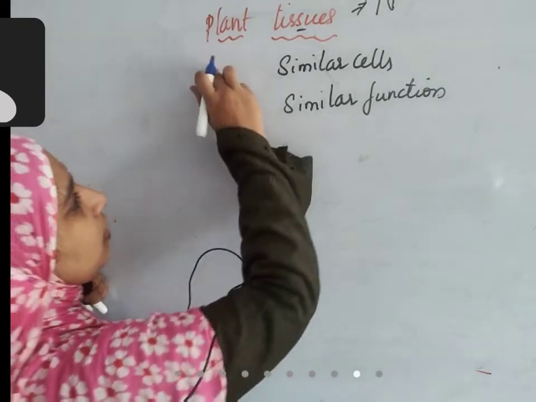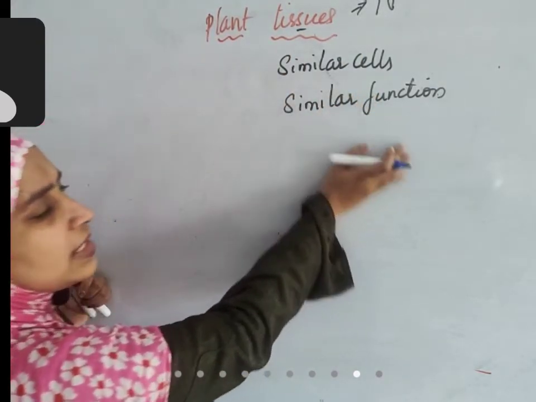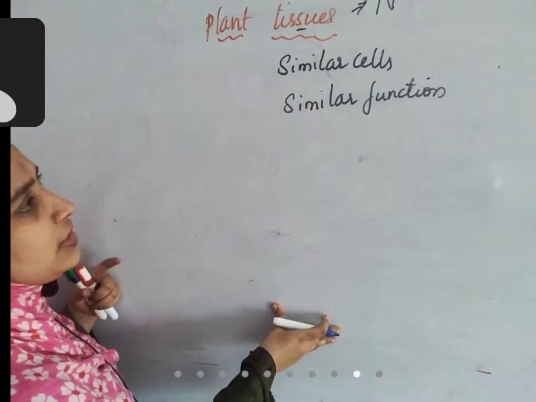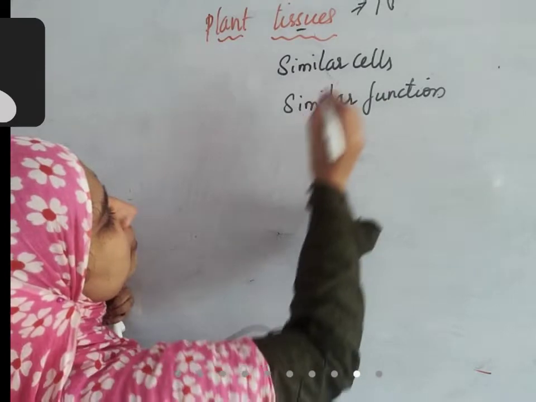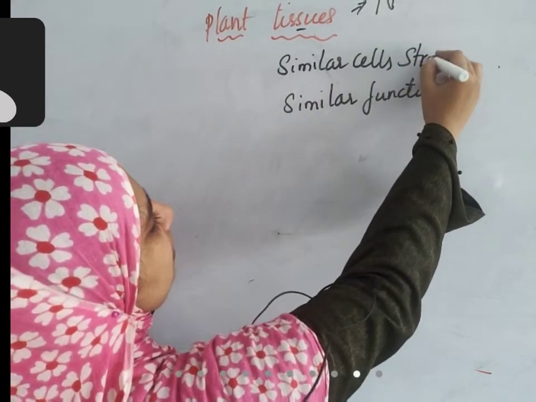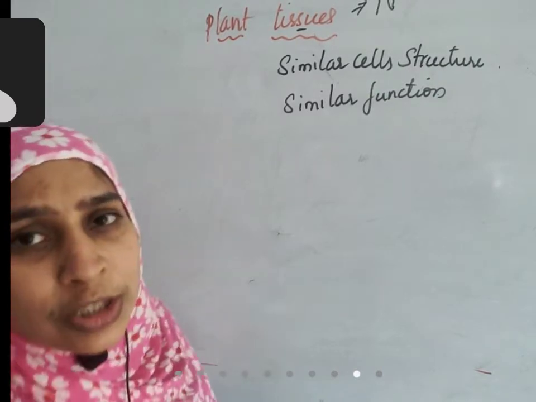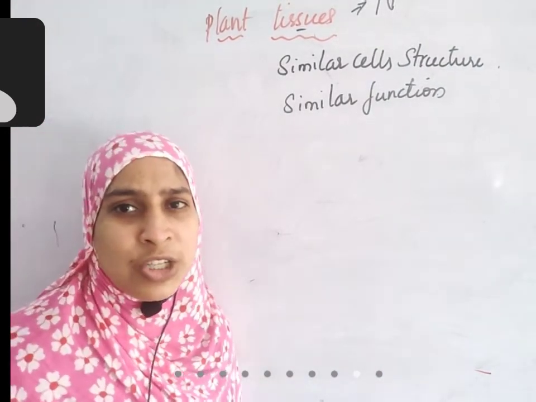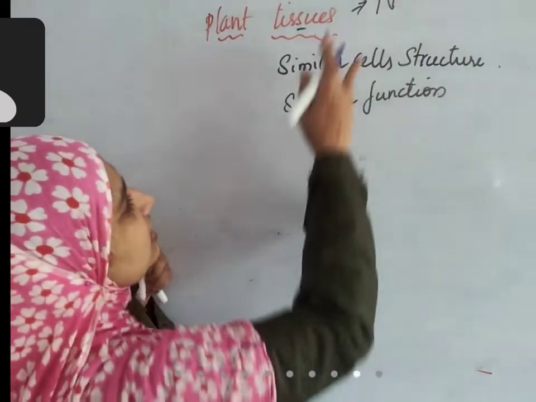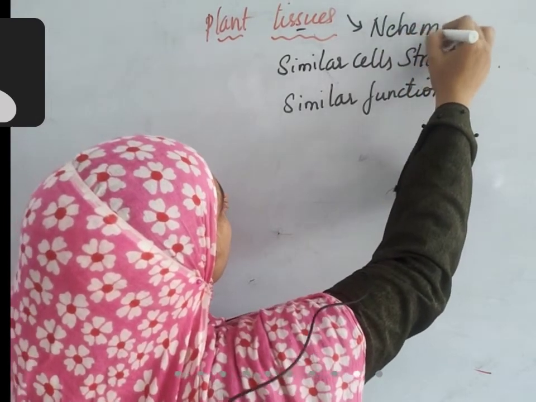So, plant tissues. The word tissues means similar looking cells which are having similar function. Cells which are similar in structure. Similar cells means structurally similar and similar function. They all come together to perform a common function. This type of cells are called as tissues. The word tissues was given by a scientist. His name is Nehemiah Grew.